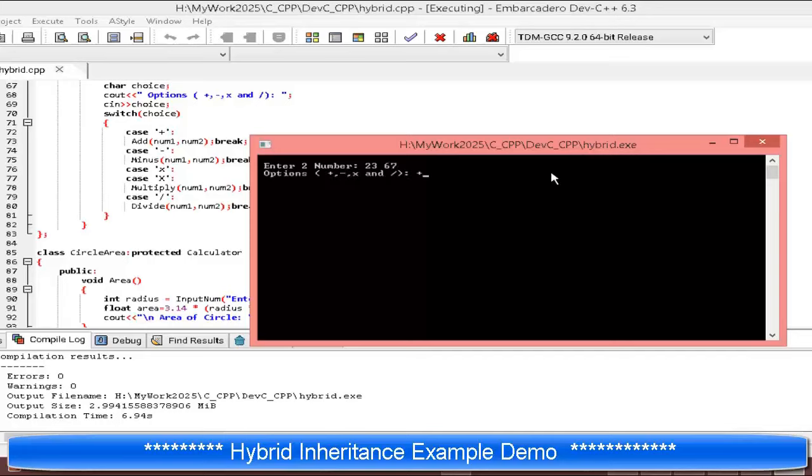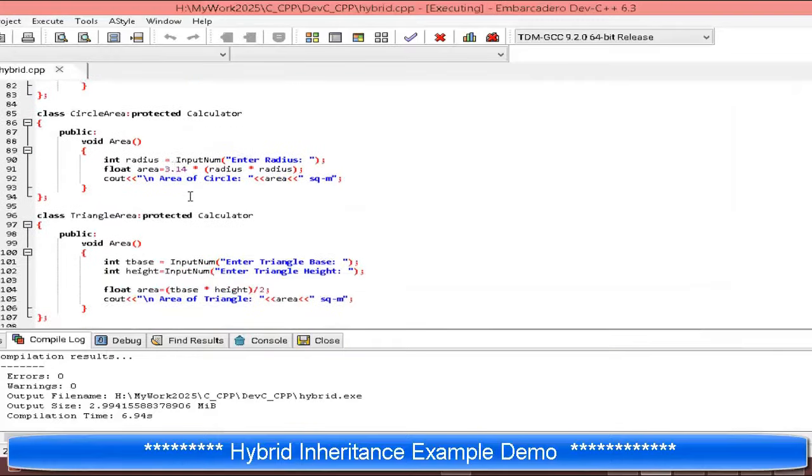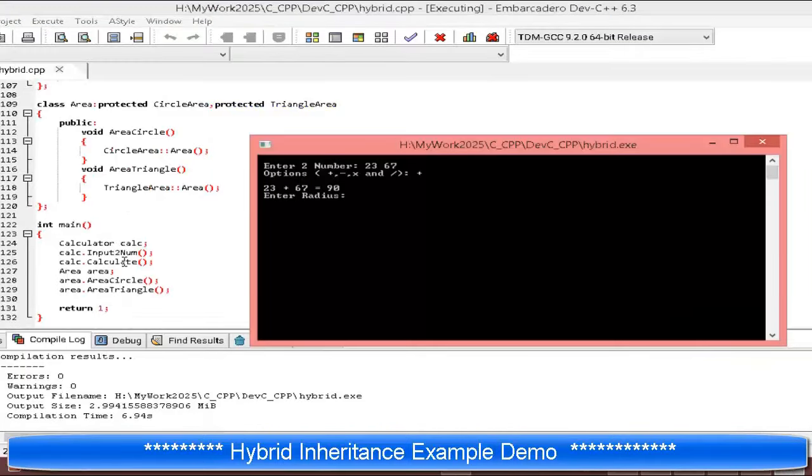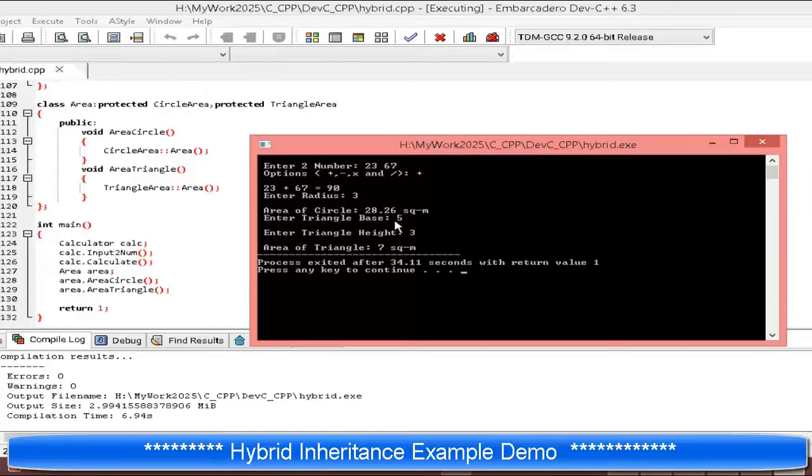The choice passed is plus, then the result is this. This time it calls the circle area function. The circle area function asks for the radius, so I input radius 3, and this is the result. Next is calling triangle area, so I pass base 5 and height 3, then the result is this.